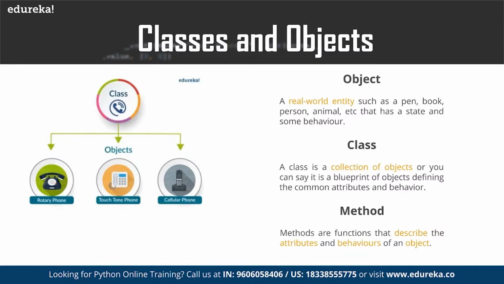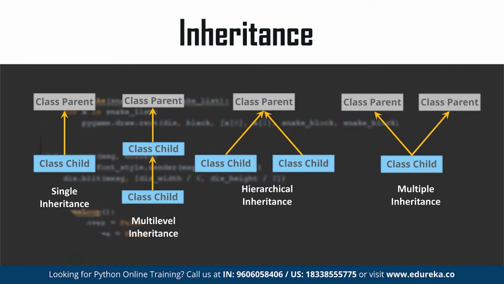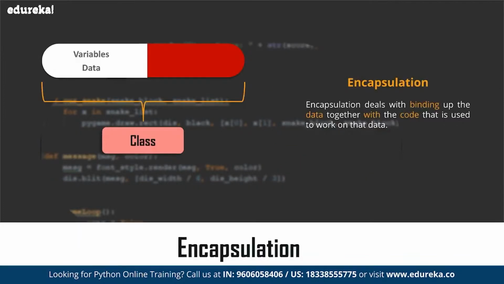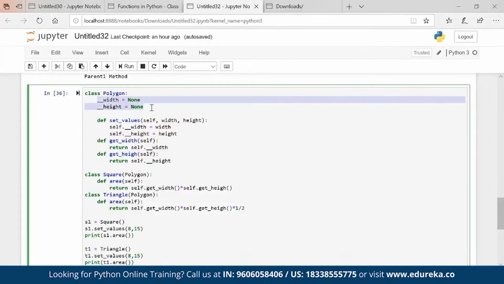Now, what else do we have? So we spoke about objects, we spoke about class, we spoke about methods. We spoke about different types of inheritances as well: hierarchical, multiple, multi-level, single. Right? We had a discussion about it. Then we'll talk about polymorphism, but before that, we spoke about encapsulation as well. Right? We are creating a variable which is nothing but a private variable. So encapsulation is nothing but I am making things private. Okay, which is one of the fundamental concepts of object-oriented programming languages.